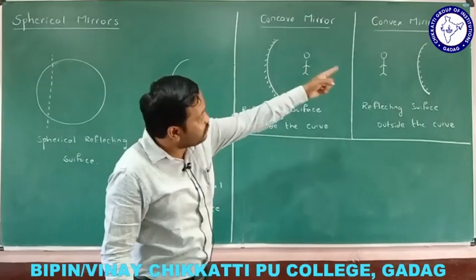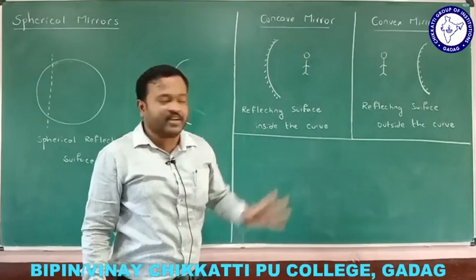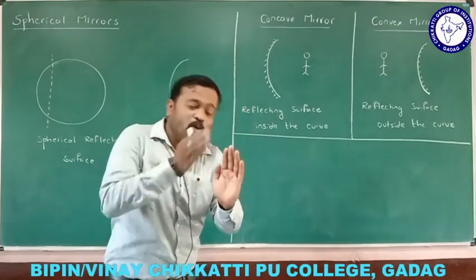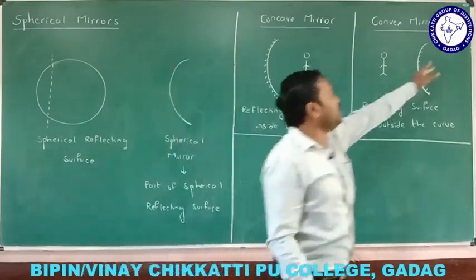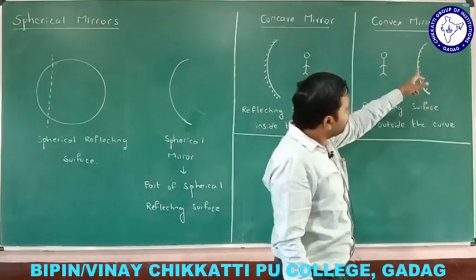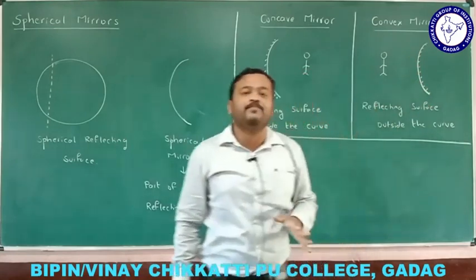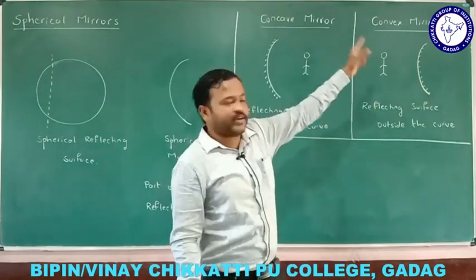So in the second part of the mirror, that is convex mirror now here. There the reflecting surface is outside the curve. For example, you cannot see your face this side now here, but you can see your face this side. If the reflecting surface is outside the curve, then that kind of spherical mirror is called convex mirror.